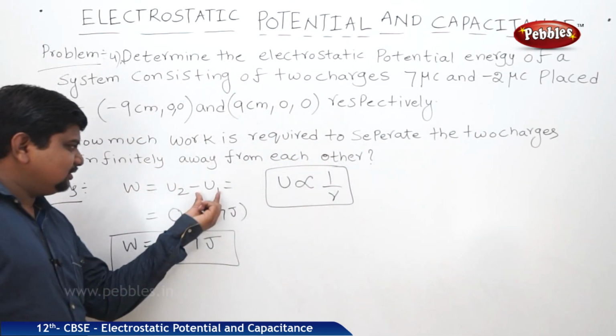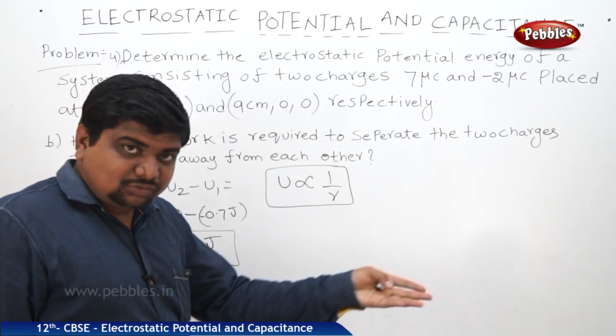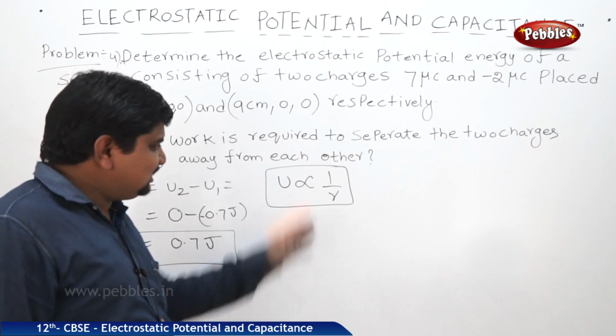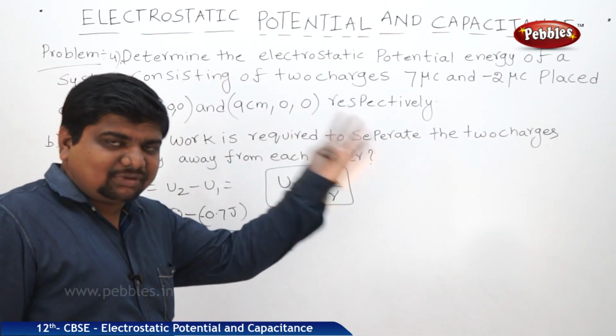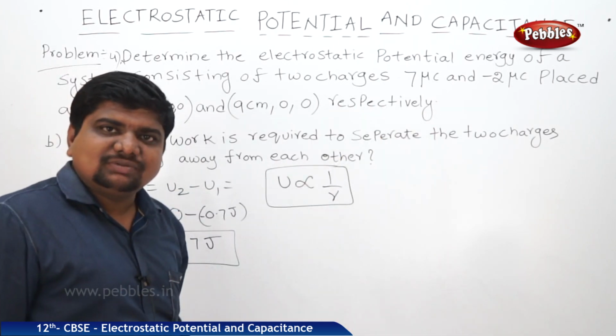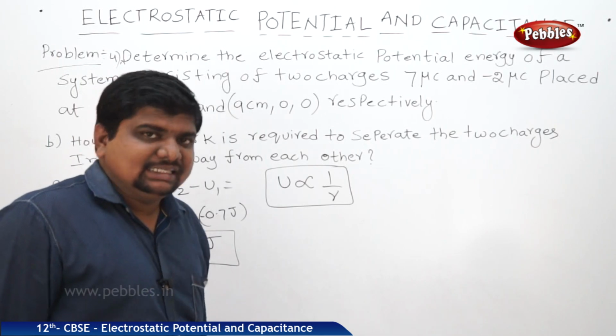I think you got the point. What is U2? Why is it 0? Because U is inversely proportional to R. Separation is infinity, which means 1 by infinity, so the whole thing will become 0. It may contain the number of charges and 1 by 4 pi epsilon naught, but the distance is infinity, and 1 by infinity is 0.